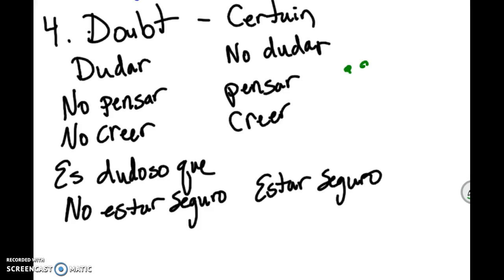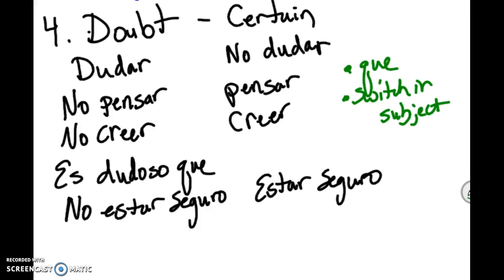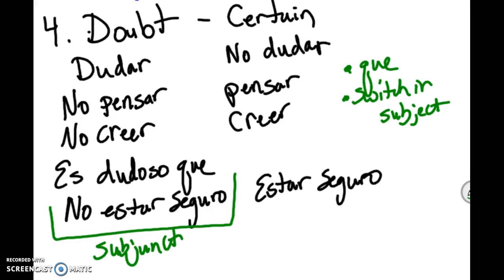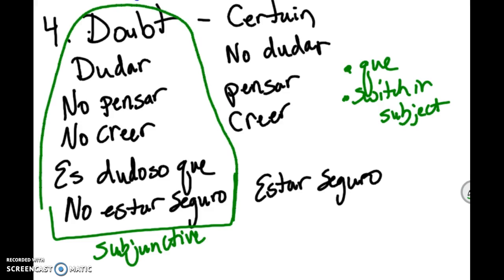You are going to have that que, and you are going to have that switch in subject. But once again, with doubt, you must use what? Subjunctive.